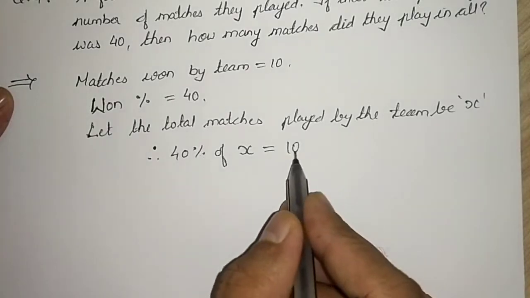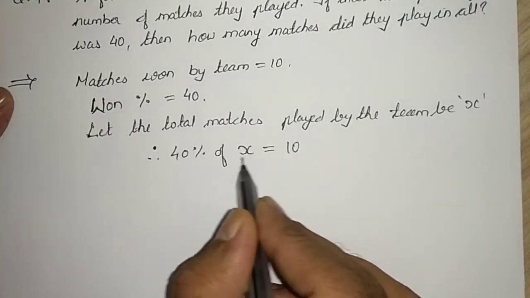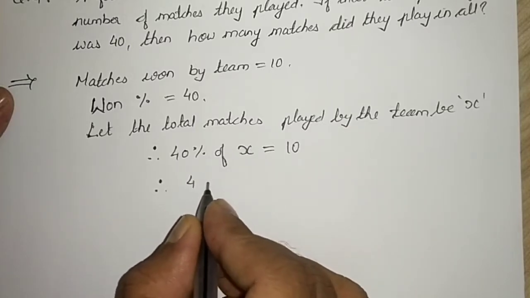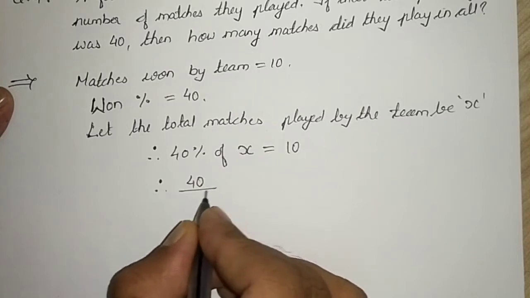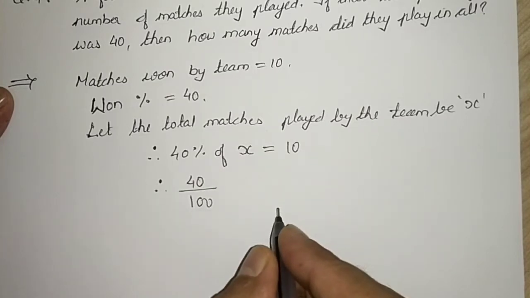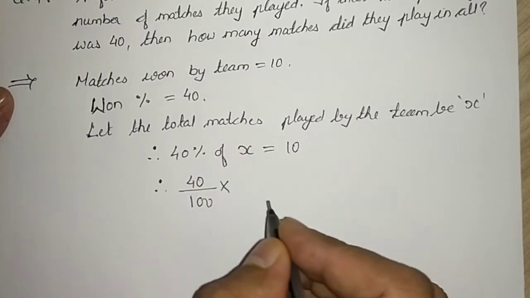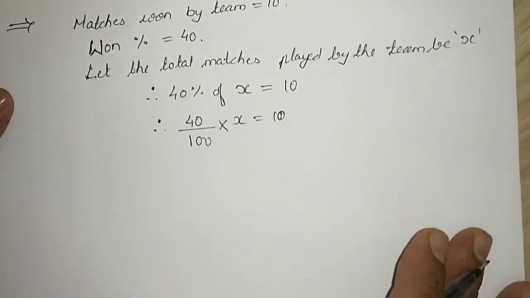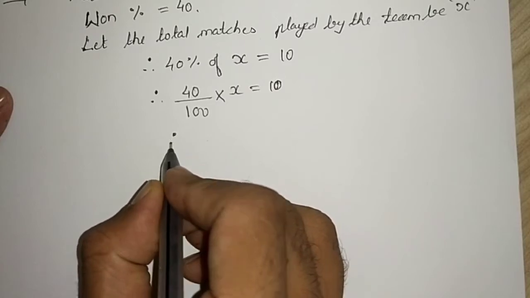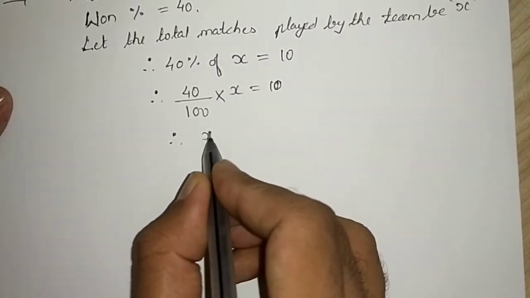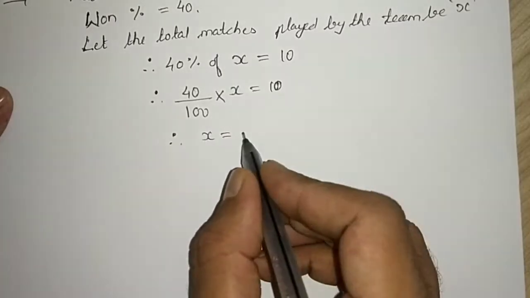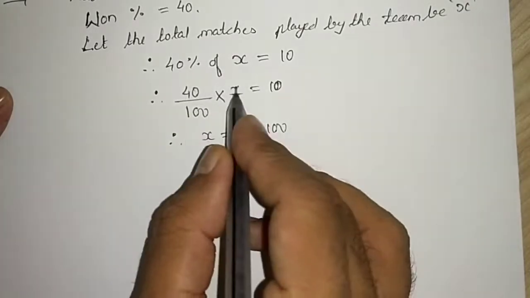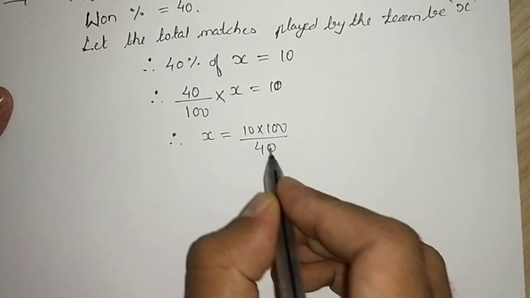So they have given us this 10 and 40%. What we have to find is X. Now 40%, how can I write 40%? 40% can be written as 40 divided by 100. Of will become multiply. X is equal to 10. We want to find X, so we will keep X as it is. This 100 will go there and multiply. 40, which is in multiplication with X, will come down and divide.